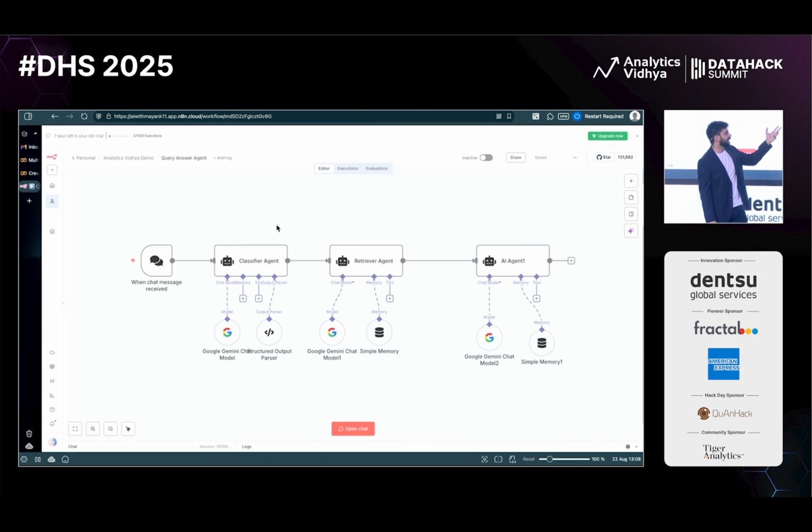The first agent is a classifier agent. The next one is a retriever agent, which goes through your docs and everything. And the last one is the AI agent, which tells you what finally should be the policy. How easily we have created that, right? I hope all of you can see the difference.